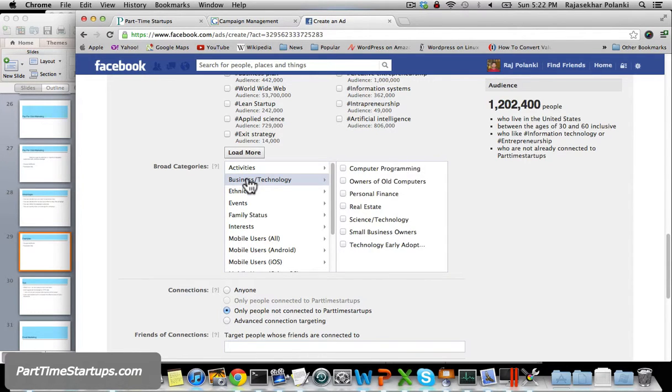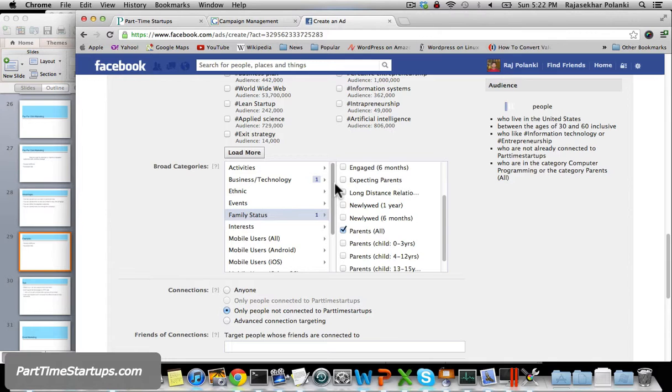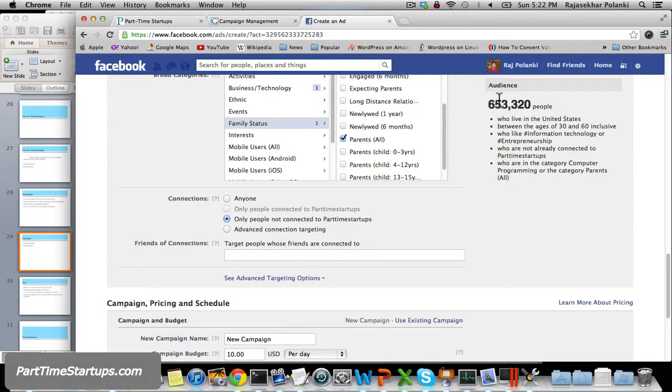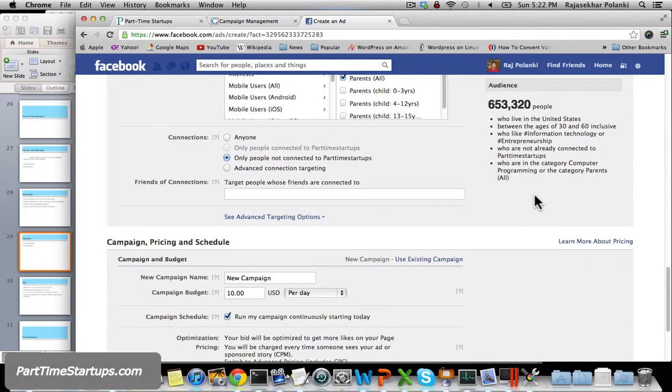And then I can get into broader categories, for example business technology. If someone is into computer programming, I can choose that. But it reduced to only 222 people. Similarly, for family status, I want to look for people who are married and have kids also. So that increased to 653. So based on the categories I'm choosing, the number of targeted audience this ad may reach is changing. But is it going to reach everybody?